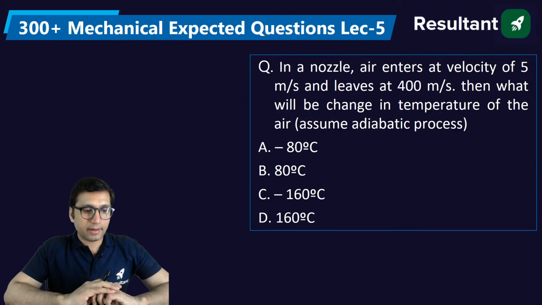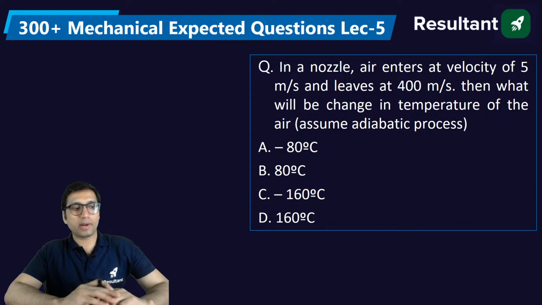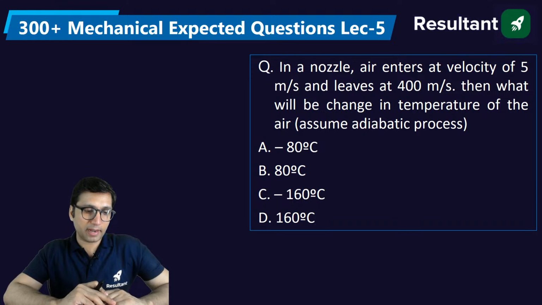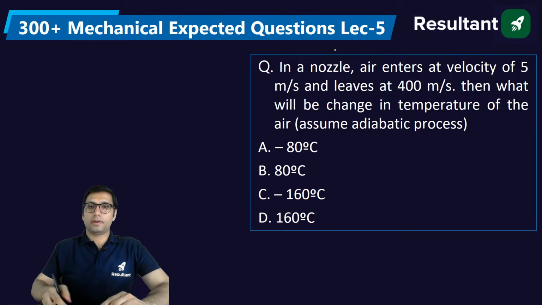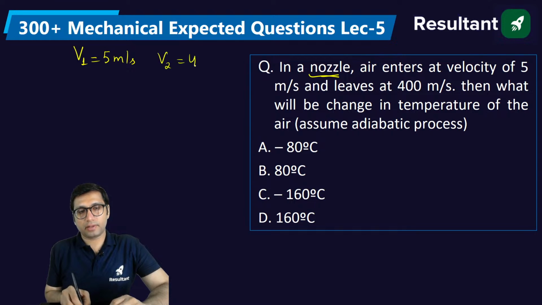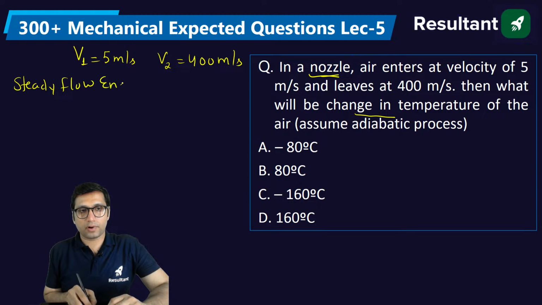In a nozzle, air enters at a velocity of 5 meters per second and leaves at 400 meters per second. Then what will be the change in temperature of the air? Assume an adiabatic process. For a nozzle, in this question it is given that air enters at a velocity of 5 meters per second. Inlet velocity is given, exit velocity is also given, and they are asking the change in temperature. So, you know the steady flow energy equation for a nozzle.